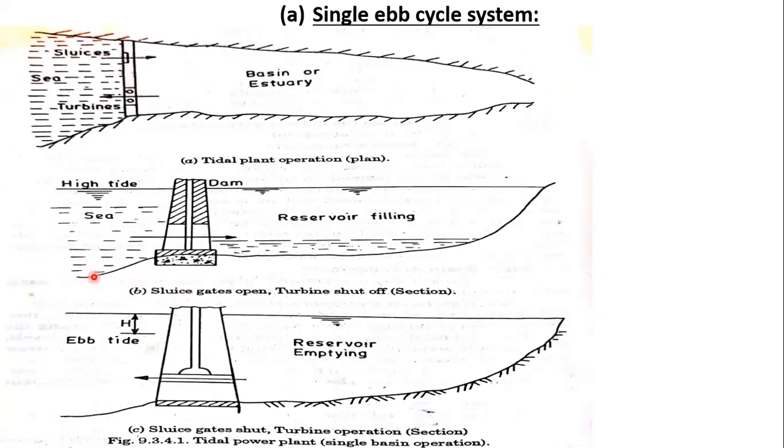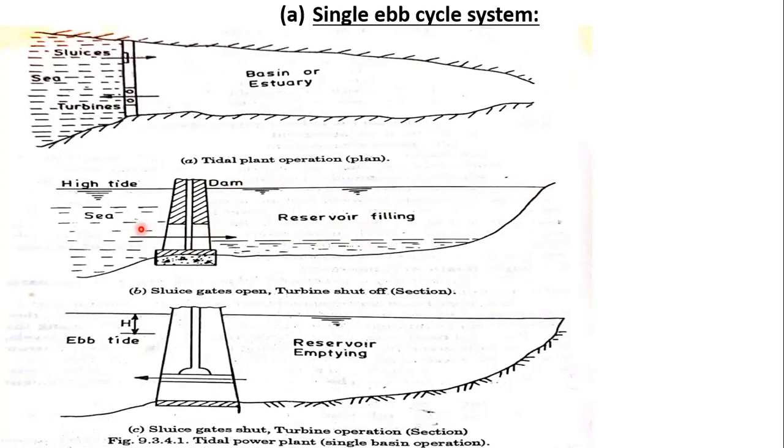Okay, suppose if you see this, this is the sluice gate, and we are opening this sluice gate and allowing the seawater to flow into the reservoir, nothing but the dam or basin. After the reservoir is filled with the maximum limit of water, the sluice gate is closed and this water flows back onto the turbine, and generation of power will be produced.